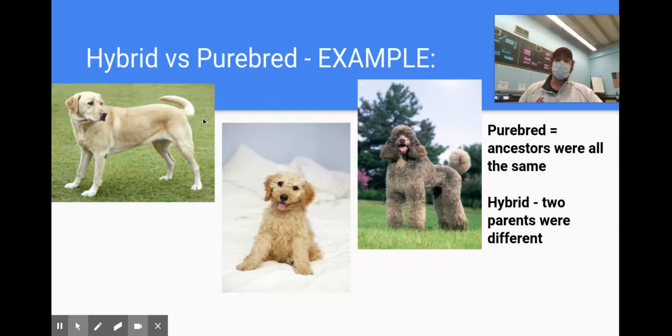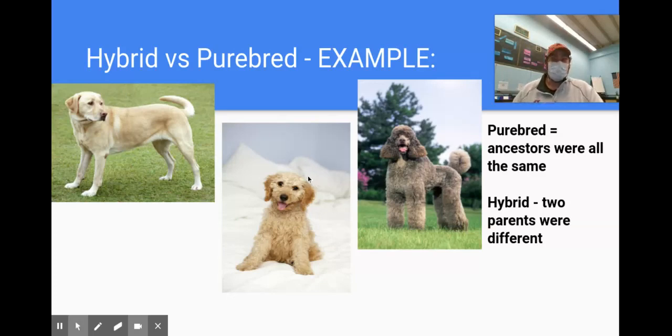On the left and right, we have two pictures of purebred dogs, a poodle and a lab, or a yellow lab. So they're both pure. All this poodle's parents and parents and parents were all poodles, and these guys were all labs. So they're purebreds. All their ancestors were the same. If, though, you breed a poodle and a yellow lab, you get a Labradoodle.